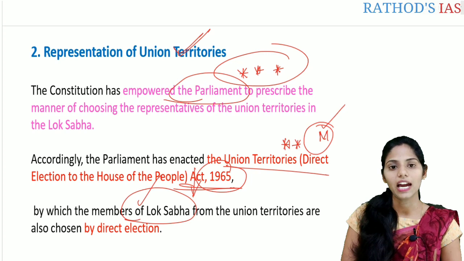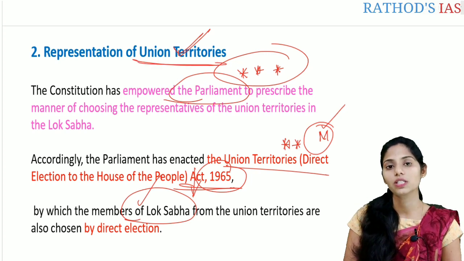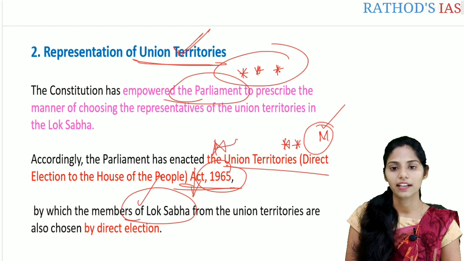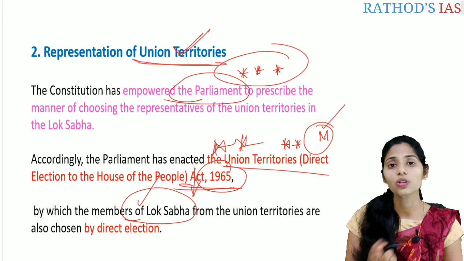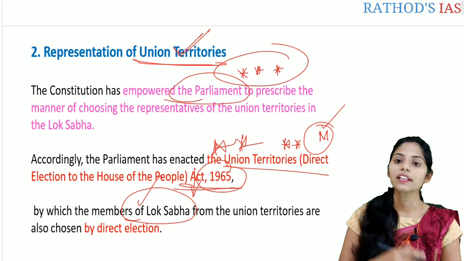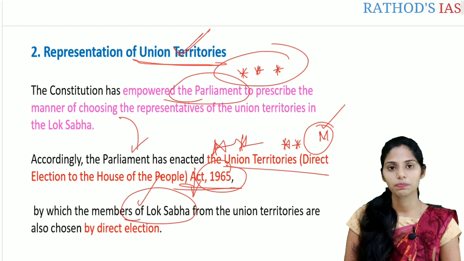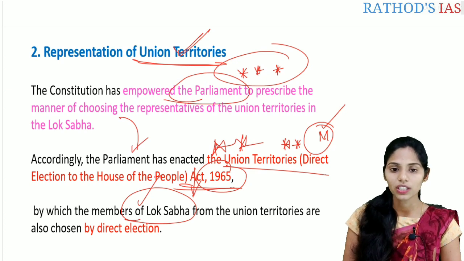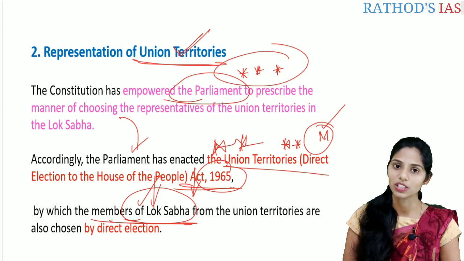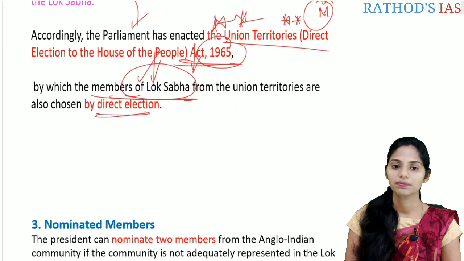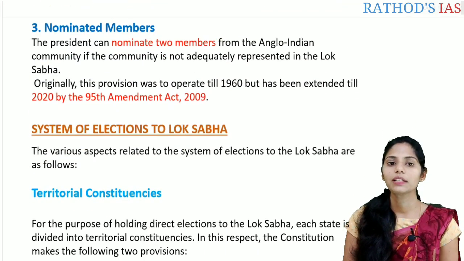When you are writing any answer regarding the representation of the Union Territories to the Lok Sabha, you have to write this act. Because if you see, our Constitution only empowered the Parliament to prescribe the manner of choosing the members from the Union Territories to the Lok Sabha. Because of that power, Parliament enacted one important act, that is the Union Territories Direct Election to the House of the People Act of 1965. Through this act, the members of the Lok Sabha from the Union Territories are chosen mainly through direct elections.